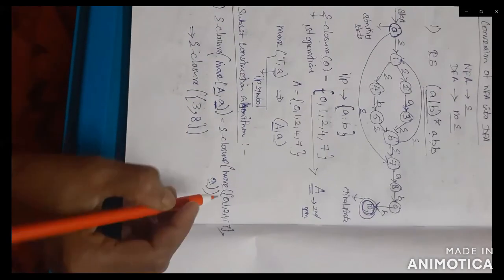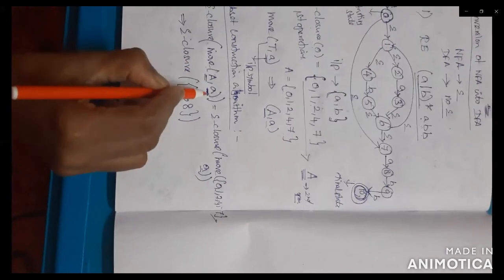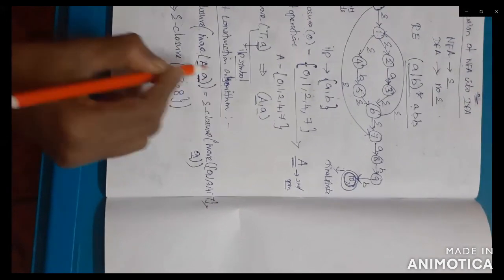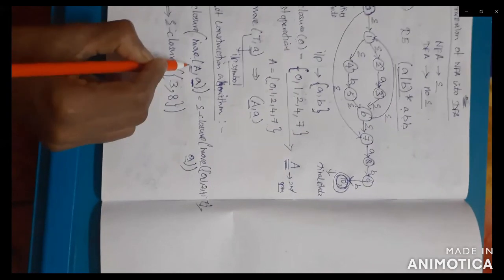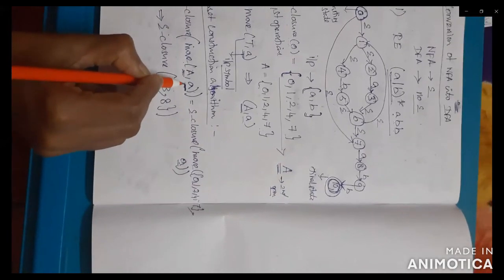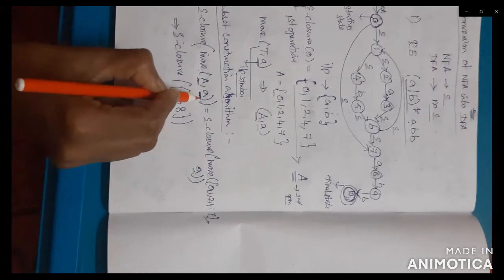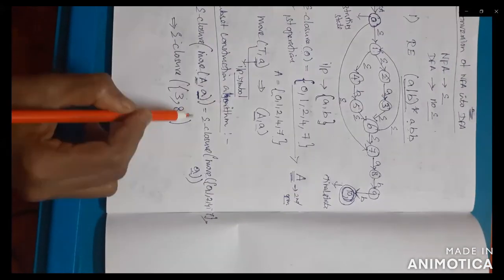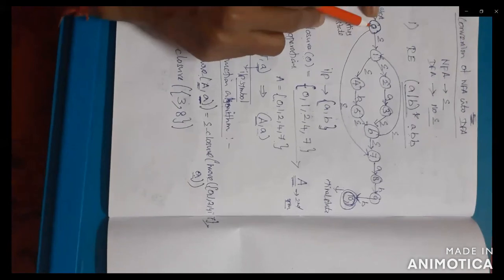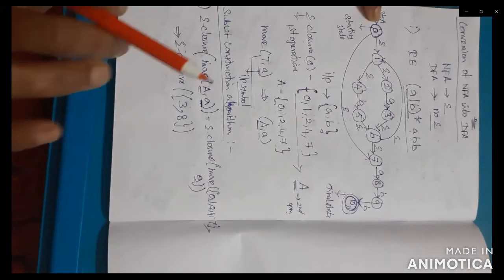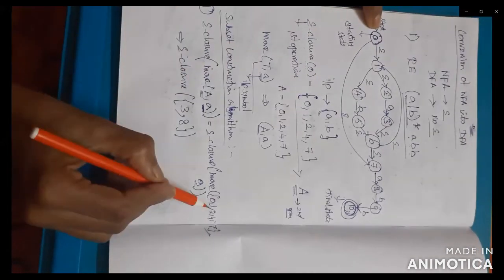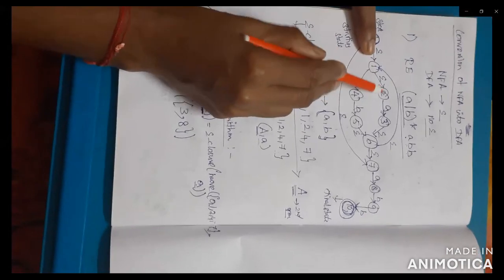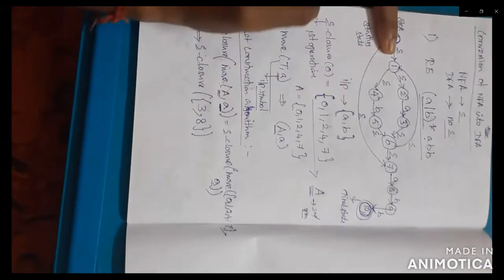Once again I repeat. Now you are checking for the move of A comma a. What is the input A? {0, 1, 2, 4, 7}. Now you are checking for the states 0, 1, 2, 4, 7 with the input symbol small a only. So here check, you start from 0. 0 can move from 0 to 1 is empty, 0 to 7 is empty. Now you are checking only for small a, so it is not considered. Next you go for 1. 1 can move from 1 to 2, 1 to 4, both are empty. So no need to add.